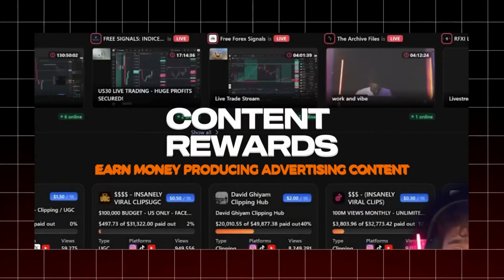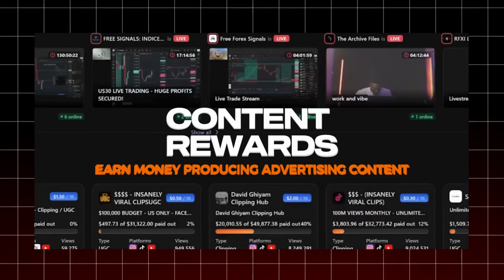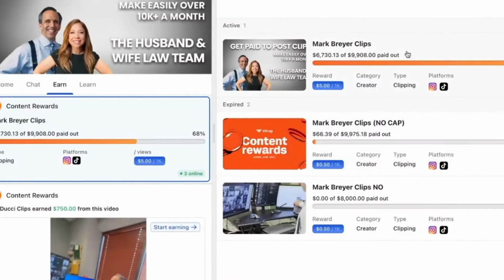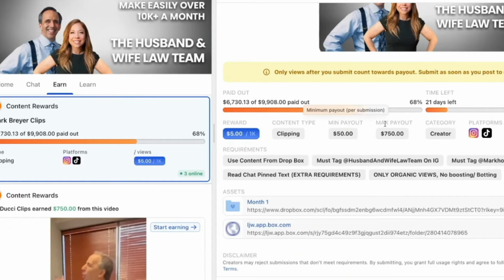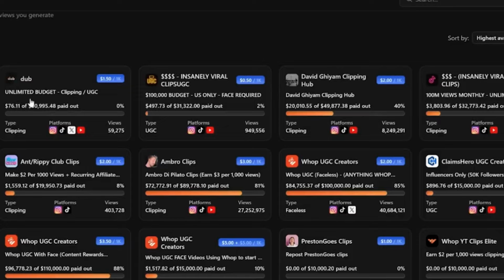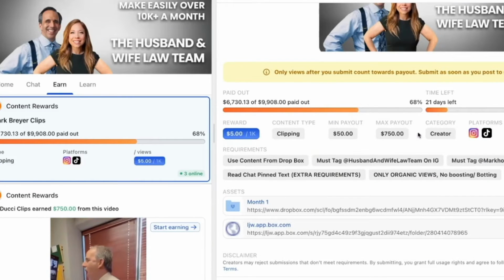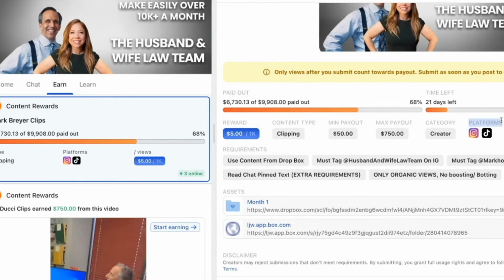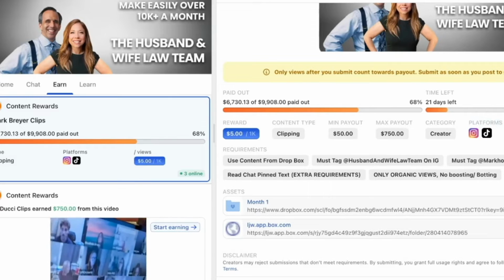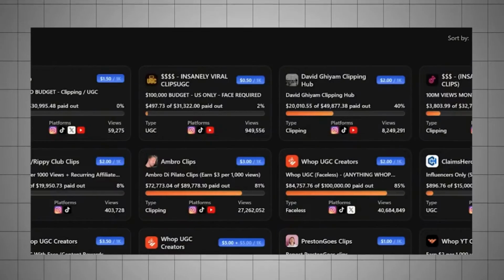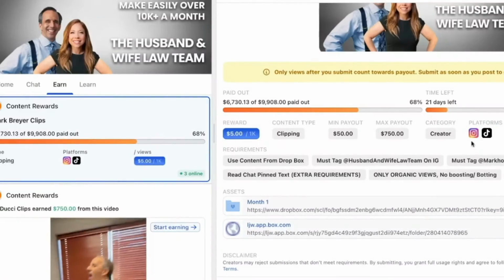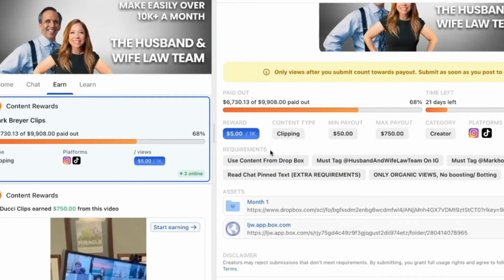Content rewards. Earn money producing advertising content. By creating promotional material for businesses, producers may be paid via Whop's Content Rewards program. The creators establish a reward rate, e.g. $1 per 1,000 views, and a budget, e.g. $5,000. After that, clippers produce short videos that advertise the brand's content. The brand ensures cost-effectiveness by only paying for real views. This technique increases brand presence across channels by using user-generated content.